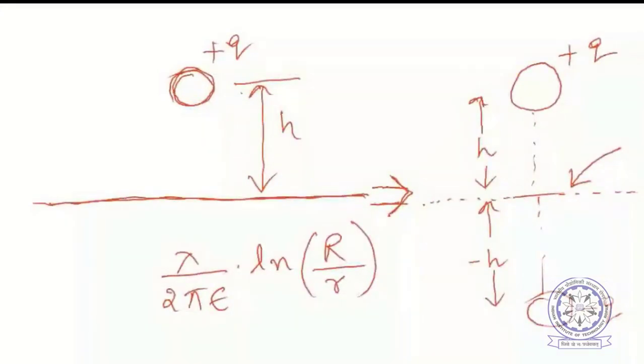Now, due to the positive charge, this lambda is positive. Due to the negative charge, this lambda is negative. And exactly in the mid plane, see, the value of capital R is the same for both the positive and negative charge, and small r is also the same for both. Now, what will be the potential at this plane then?